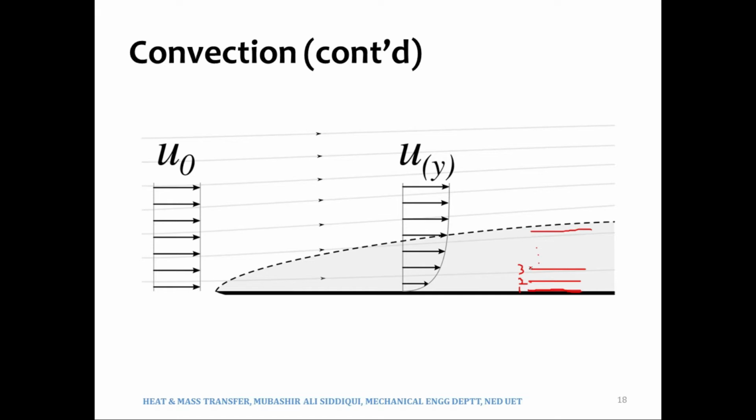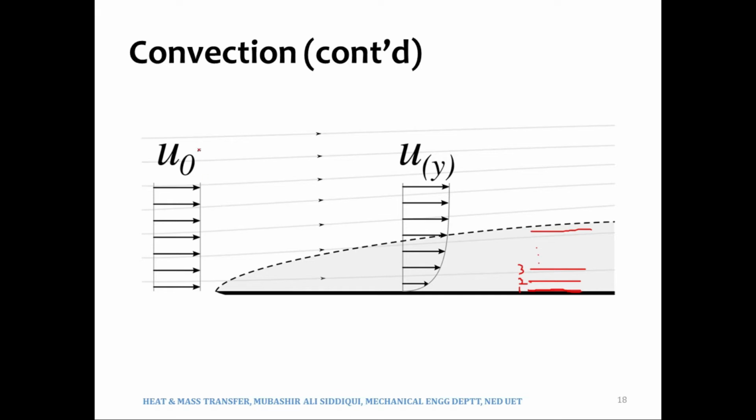So what is happening is that as we are moving far away from the plate, the effects of the plate are being minimized. The effects of the plate will not be that strong if we are far from the plate. The closer we are to the plate, the more strongly the effects of the plate would be felt. So 0 meters per second, and then 0.5 meters per second, and then 1 meter per second, and then the fourth layer would have 1.5 meters per second, and so on, till we reach a point where the effects of the plate will not be felt at all.